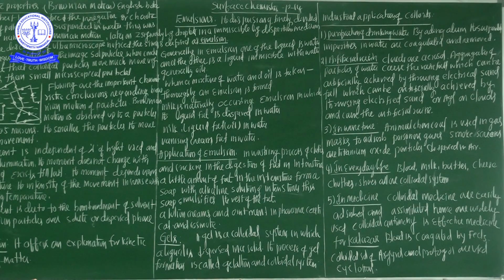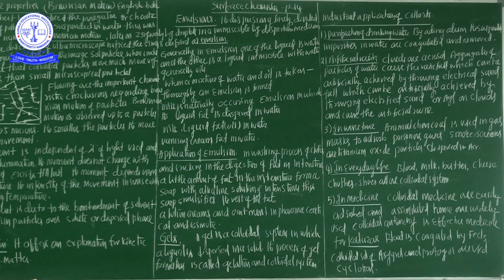Next, in nature, the blue color of the sky and tails of comets are due to the scattering of light. Formation of deltas in rivers is due to the coagulation of negatively charged sand particles by Na+, Mg2+, etc. present in the sea water. Another application, orally explained: photographic plates and films are prepared by coating an emulsion of light-sensitive silver bromide in gelatin over glass plates or celluloid film.